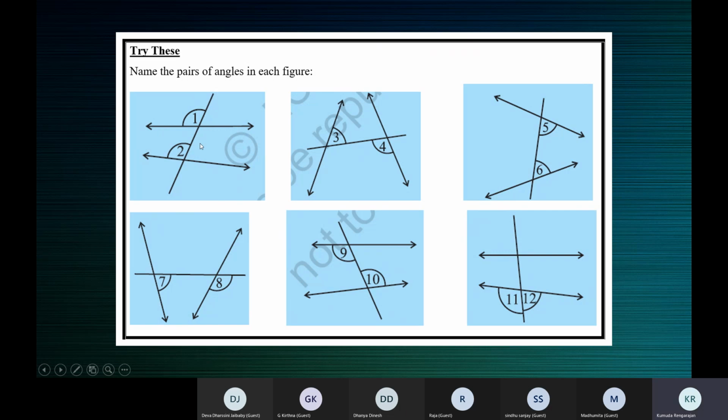Yes, Chintanya? Ma'am, name the pairs of angles here. Angle 1 and angle 2 are? Corresponding angles, ma'am. Kirtana here. Ma'am, co-interior angles, ma'am, or linear pair, ma'am.